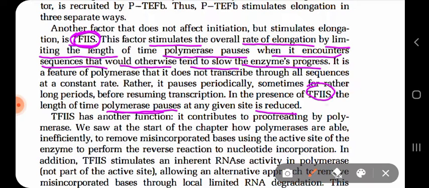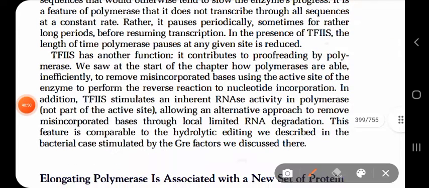In the presence of TF2S, the length of time the polymerase pauses will be reduced. With less pausing time, polymerase 2 will carry out the elongation at a constant rate, stimulated by TF2S. TF2S also has another function that I have said before: it helps in the proofreading activity of polymerase.